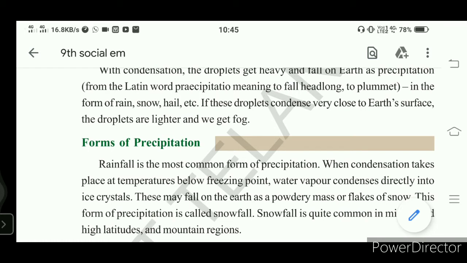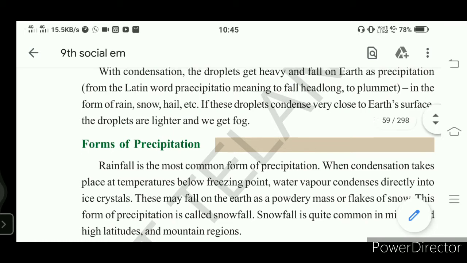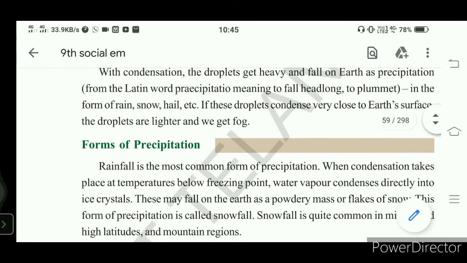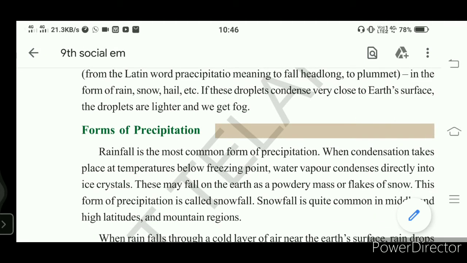We cannot see the person coming from the opposite direction when we go for a morning walk. That is what we call fog. The droplets are lighter in weight, so the atmosphere is covered with fog. When there is fog, many accidents take place. So this is about condensation and humidity.